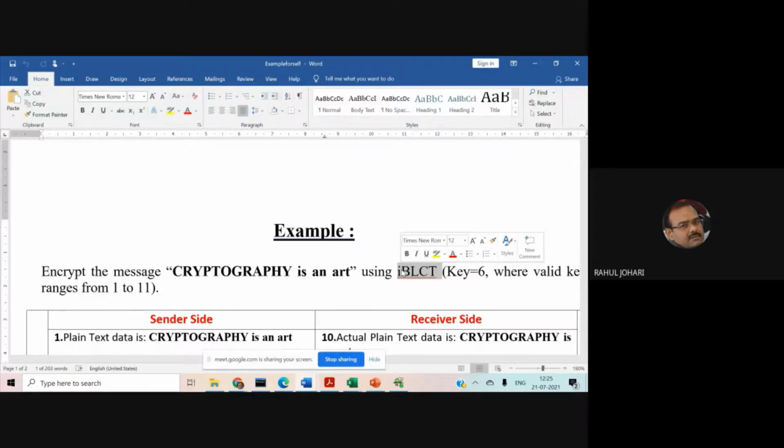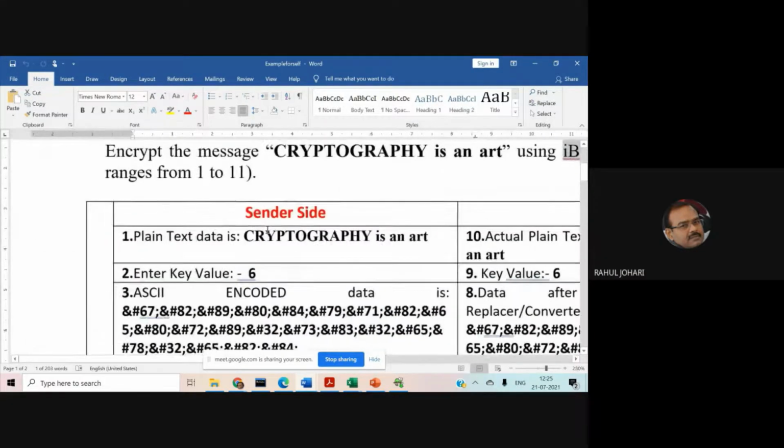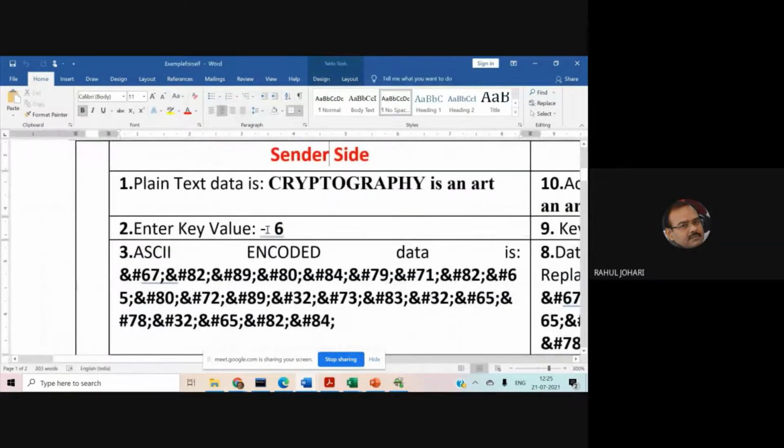That's the normal range of key values available there. You can enter huge sample spaces, any of the key values. In this example, I've taken the key value as 6. Now, let's look at the source first before we come to the destination. On the sender side, the plain text data is "cryptography is an art." Now we enter the key value 6, because the general cryptographic equation in the English language is (P plus K) mod 26.